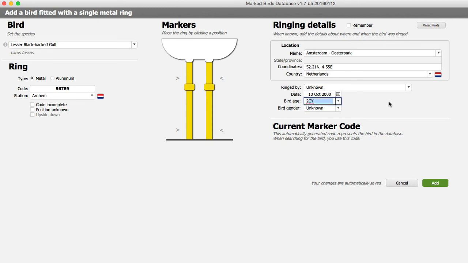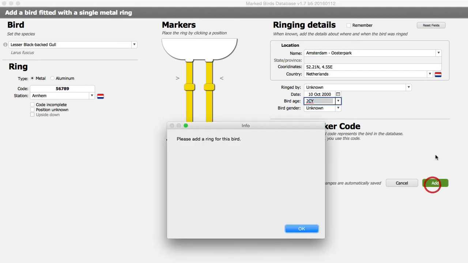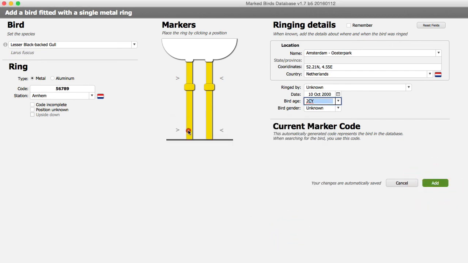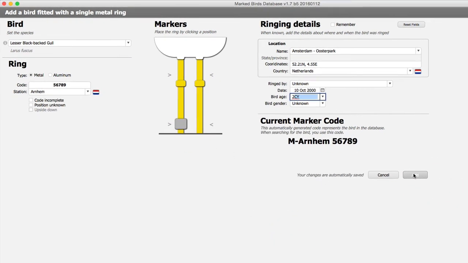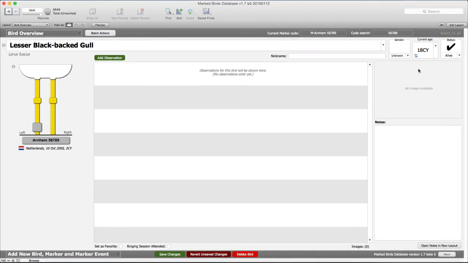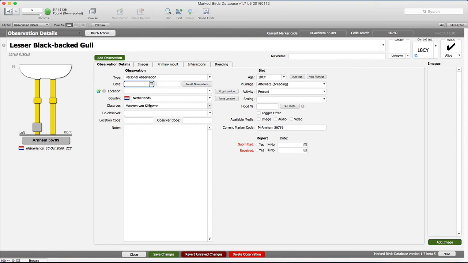And when you now add this bird to the system, I have to of course add a ring, and I add the bird to the system. The current age is automatically calculated. And again, when I add an observation, that current age is used as the observation age. And that's how working with the current age in the MarkBird database works.